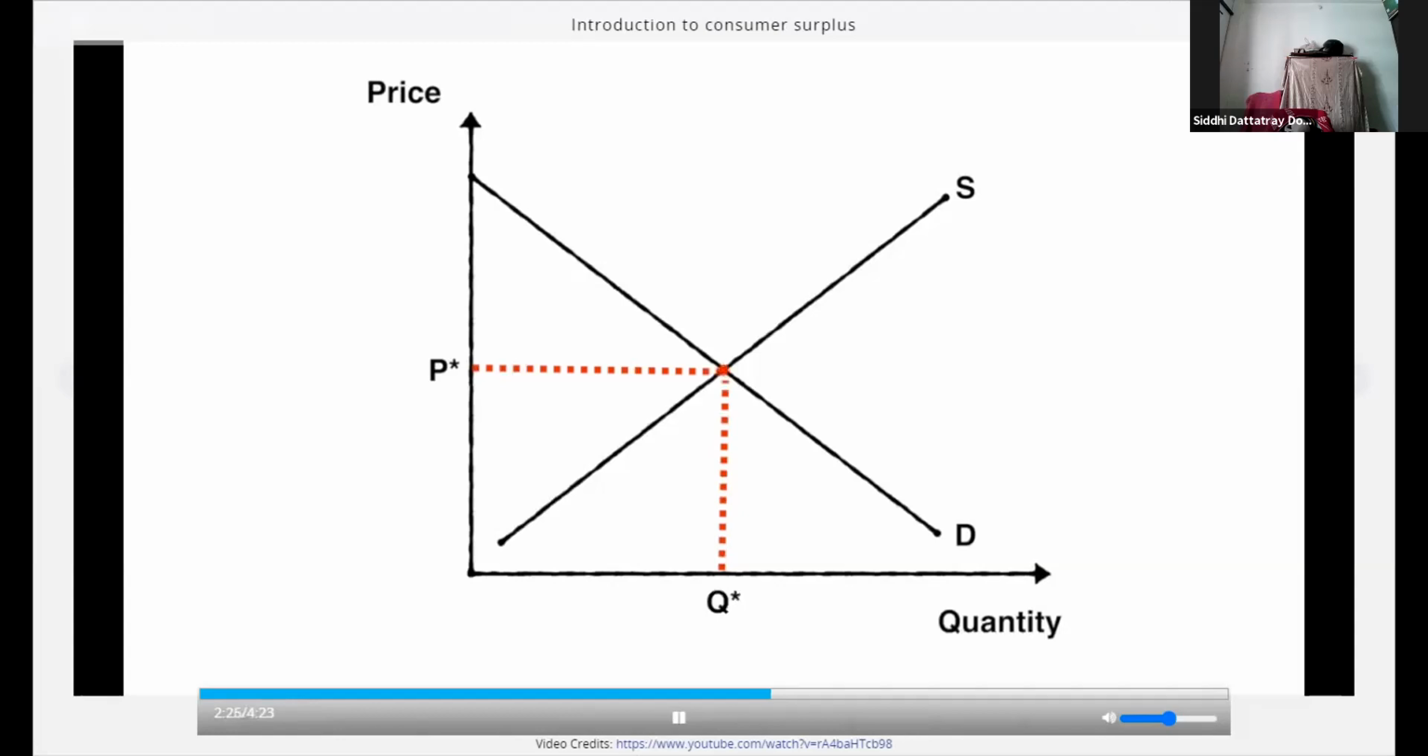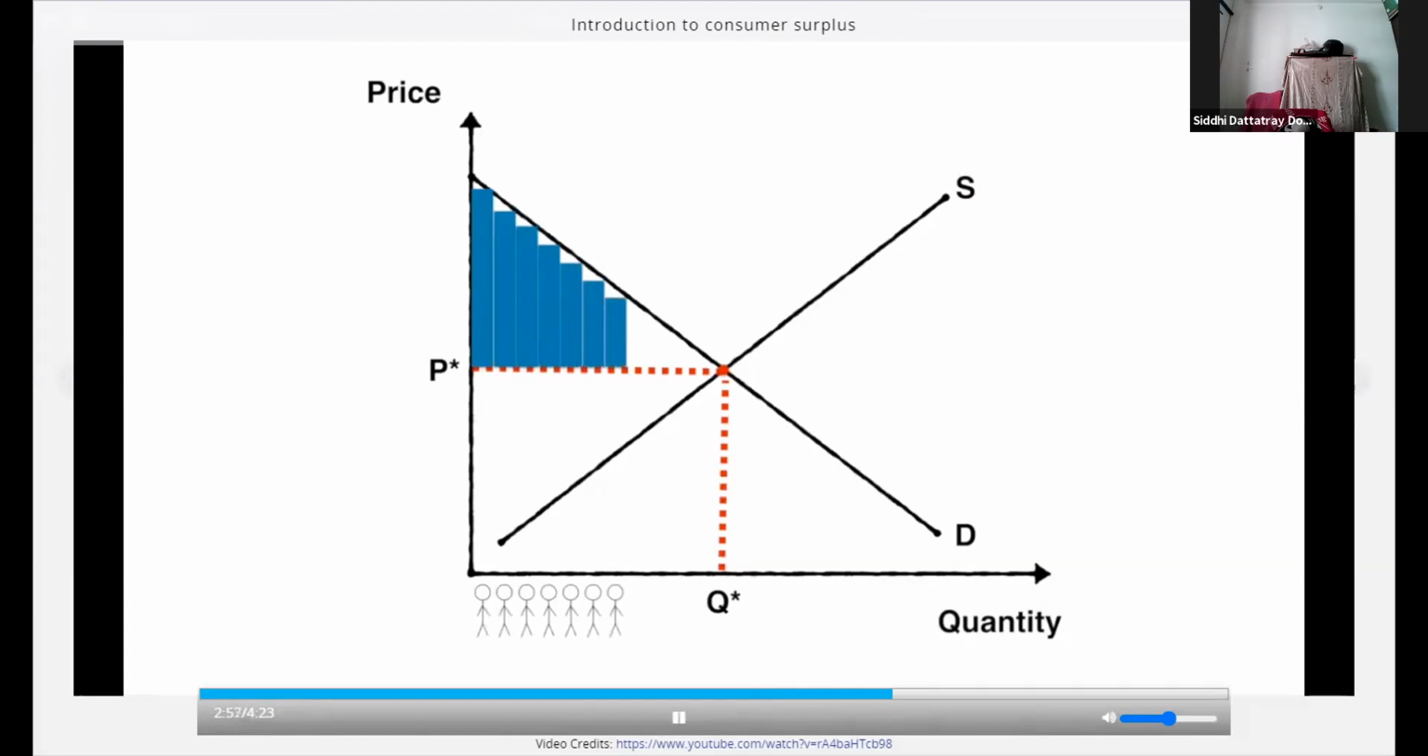Now imagine that there are 12 customers for this product. Here's how the consumer surplus would look on the graph. The first customer is willing to pay a high price for this good because they really desire it. So although P star is the market price, they're willing to pay a much higher price. The second customer is willing to pay a higher price, but a little less than the first. And this trend will continue for the third, and the fourth, and the fifth, all the way to the 11th customer.